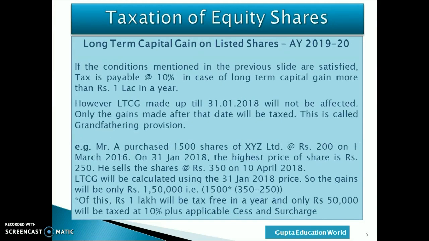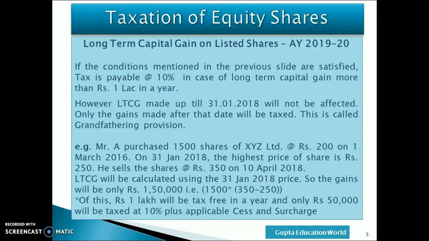Now, long-term capital gain on listed shares is taxed from the assessment year 2019-20. If the following conditions are satisfied, then the tax payable is at the rate of 10% in case of long-term capital gain more than 1 lakh per year, and the conditions we have already discussed in the previous slide. However, LTCG made up to 31st January 2018 will not be affected. Only the gains made after the date will be taxed. This is called grandfathering provision.